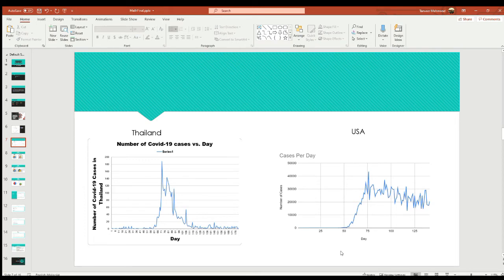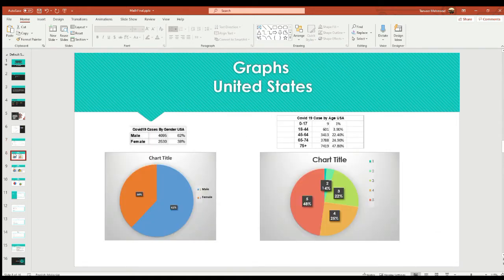So USA has the worst case compared to the other countries. That's why we took USA as the worst case, and we analyzed the calculations and predictions for the USA only.